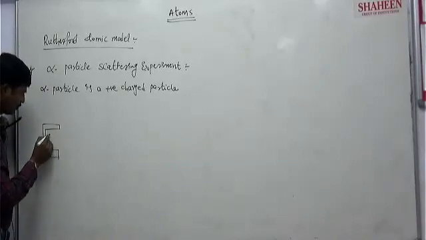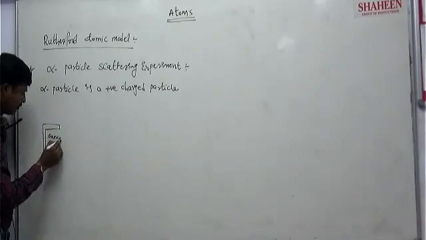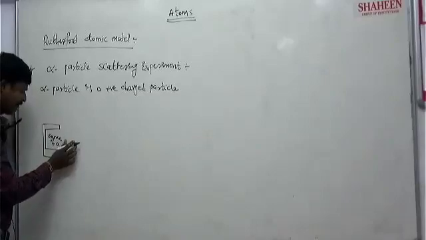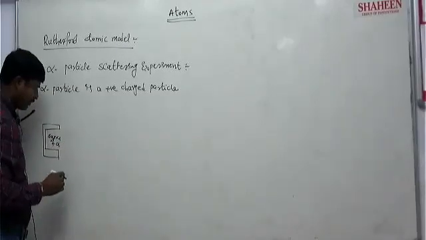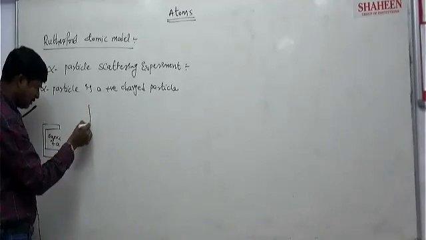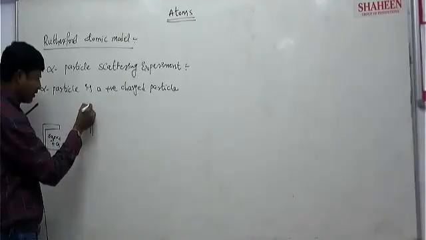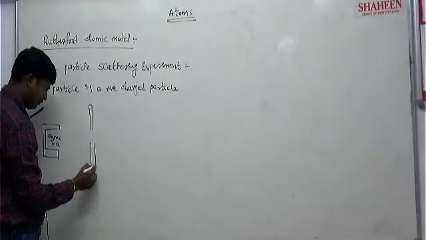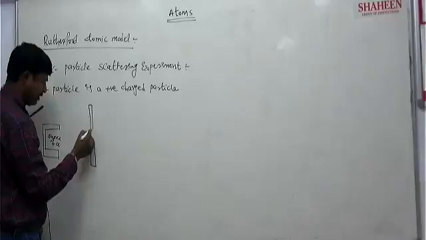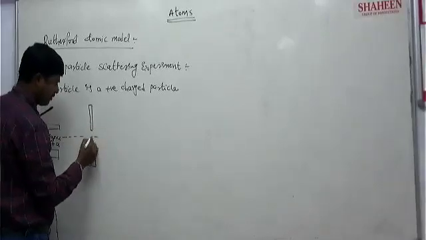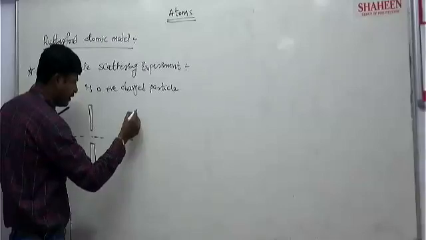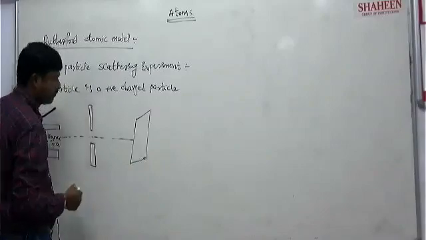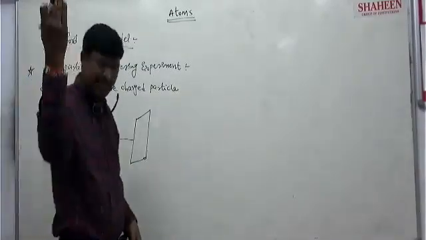Here we have the source of alpha particles, like a radioactive element, from which alpha particles are emitted. Here a slit will be present, and the alpha particles come through it. Here is one gold foil, a thin layer of gold.